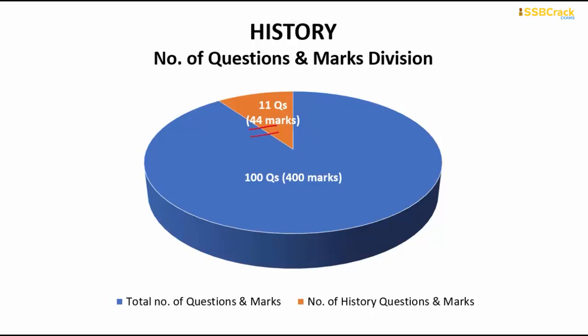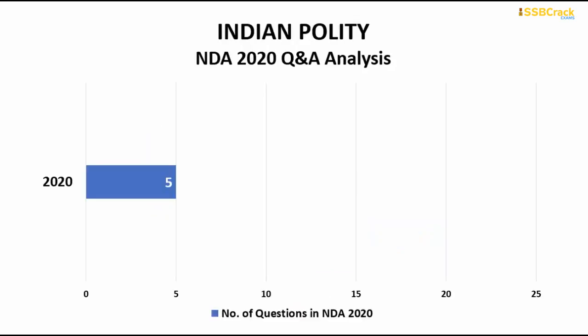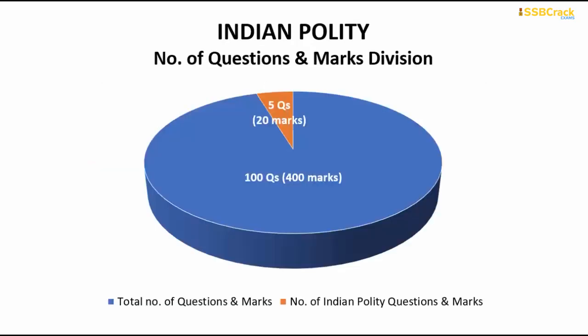The next important subject that we have to look at is the Indian polity. 5 questions have come from Indian polity, and answering all of those will give you 20 marks out of the whole 400 marks. All of these 5 questions were very distinctive, and all are from 5 different topics. They include topics from the directive principles of state policy, the Constituent Assembly, and the basic features of the constitution, like that. So polity is also a very important subject.